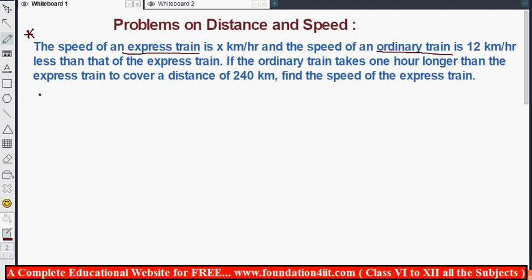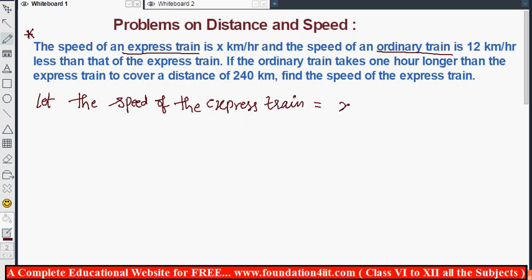So let me write, let the speed of the express train be x kilometers per hour, first one.